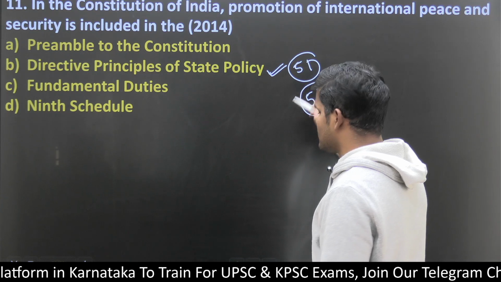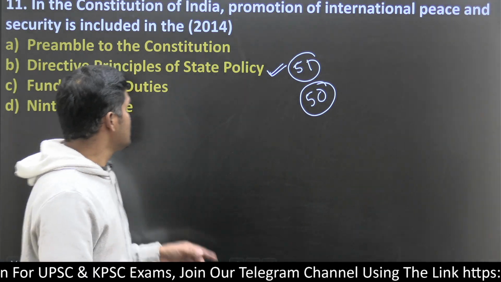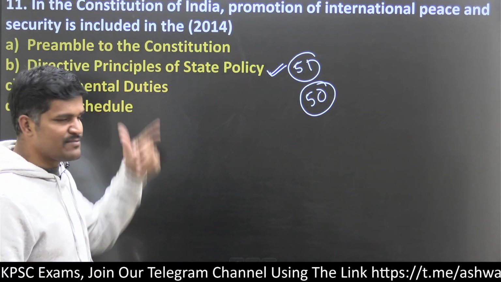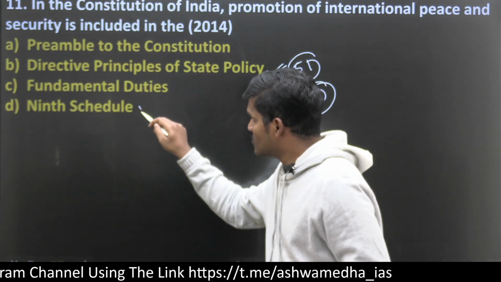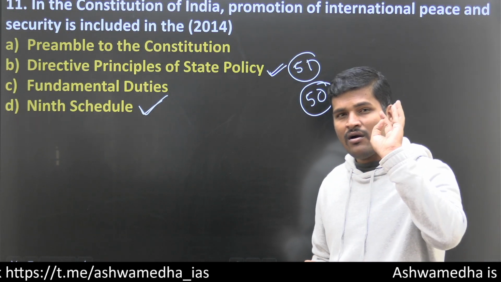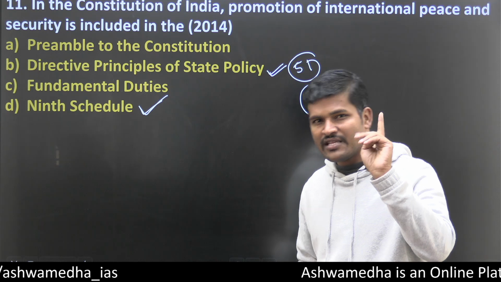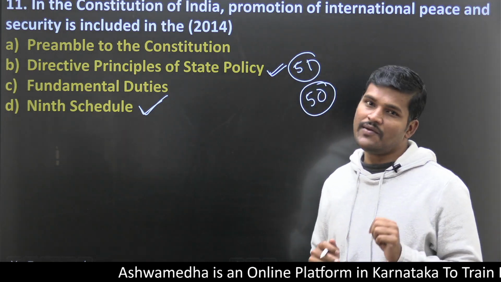Article 50 speaks about the separation of power between the executive and the judiciary. So here themes are very important. DPSP is one of the themes. Again, here fundamental duty. Among the schedules, 5th schedule, 6th schedule, 9th schedule, 10th schedule, then 11th and 12th schedules are very important.